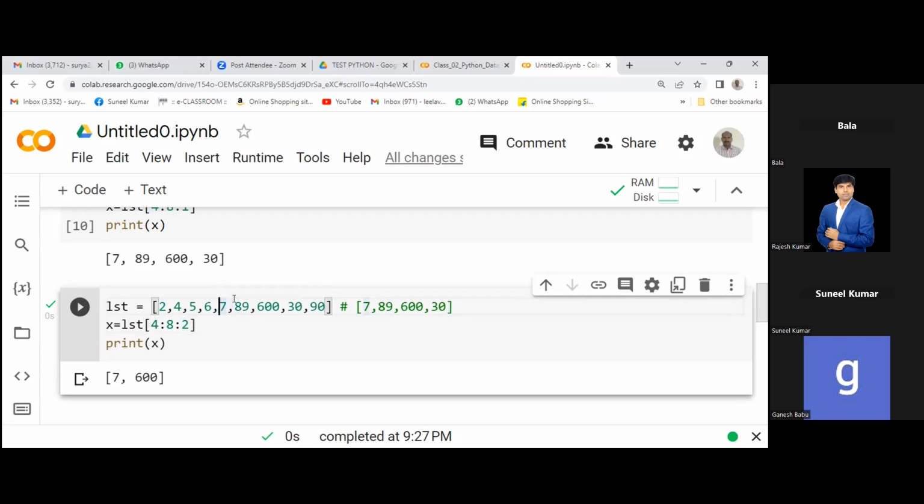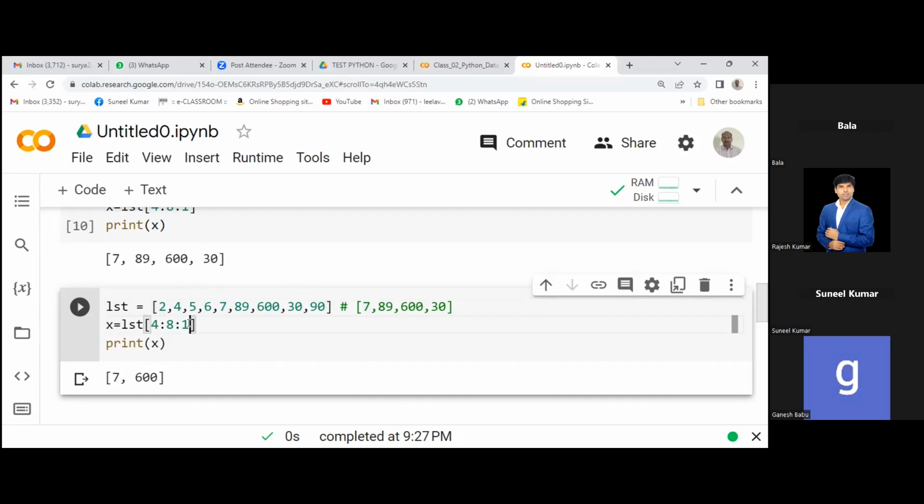Okay. And after 600, there's no element to jump to, right? Because your last is 30, right? Your range is till 30, right? So after 600, there's no data point to jump. So it will only have 7 and 600. Okay, sir. Now I got the point, sir.